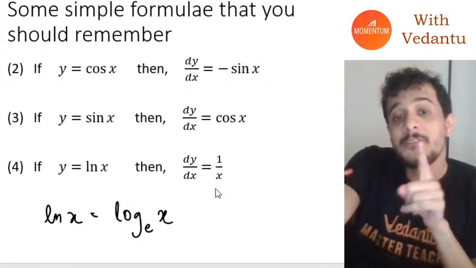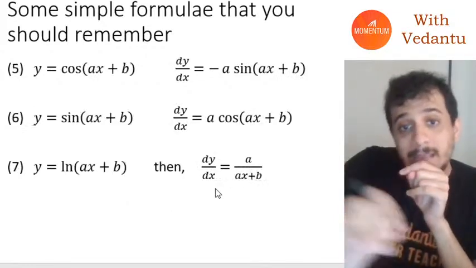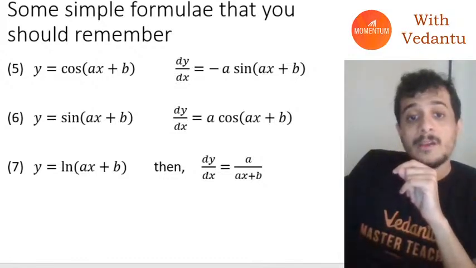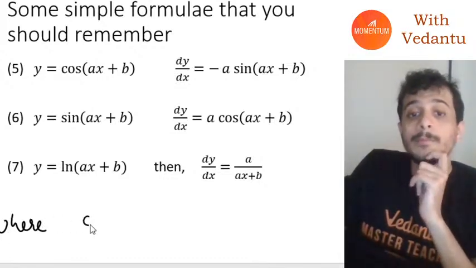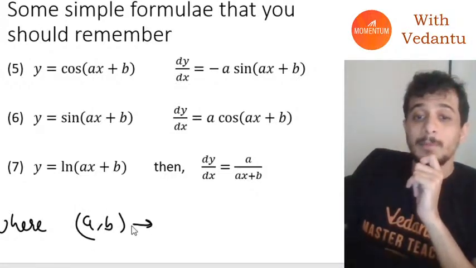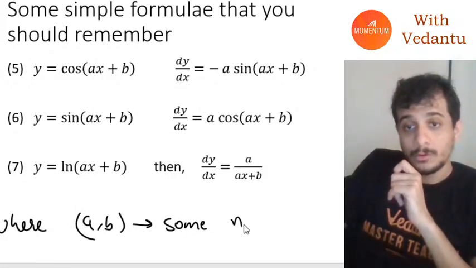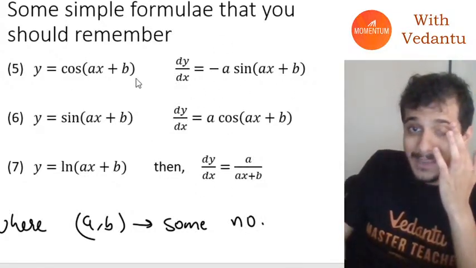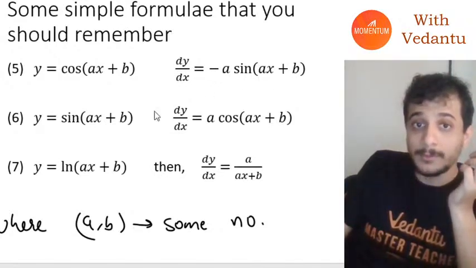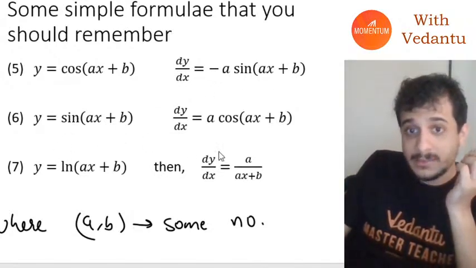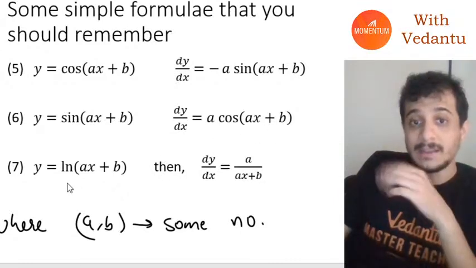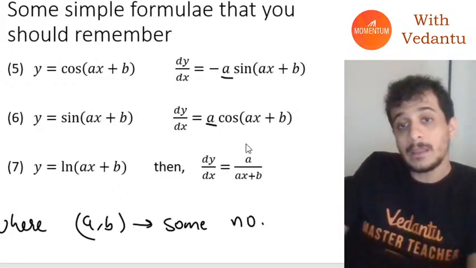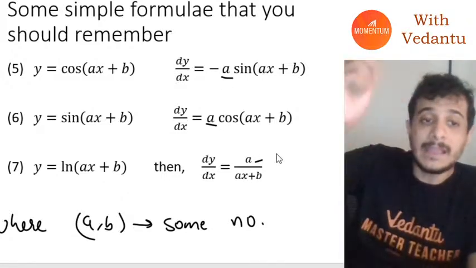Also, if I replace x with ax plus b, where a and b are just some numbers, then the differentiation changes a little bit. Differentiation of cos ax plus b is minus a sin ax plus b. Differentiation of sin ax plus b is a cos ax plus b, and of ln ax plus b is a by ax plus b. You just have to multiply it by a.